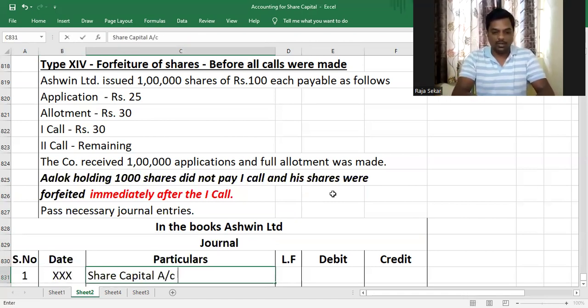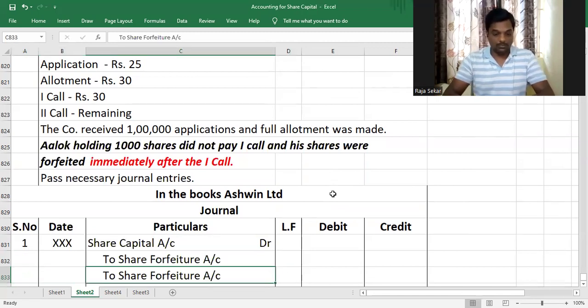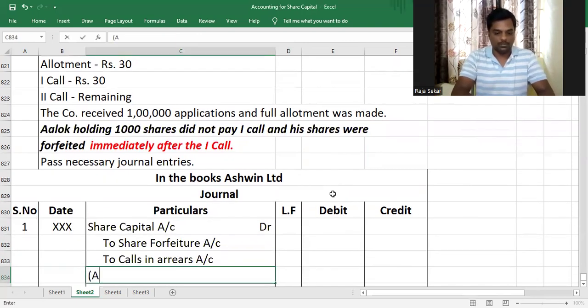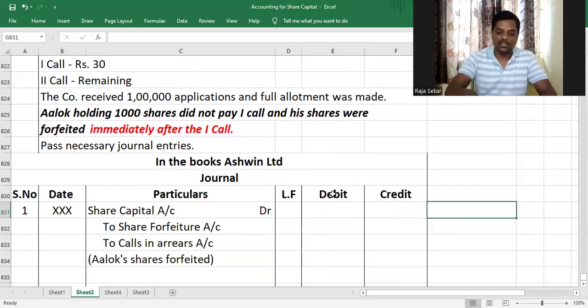It's share capital account debit, to share forfeiture account, to calls in arrears account. Look, shares forfeited. And the amount here would be what, my dear children? Number of shares forfeited into amount called up.